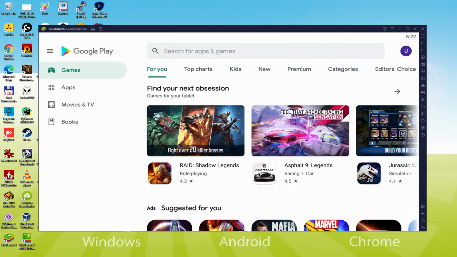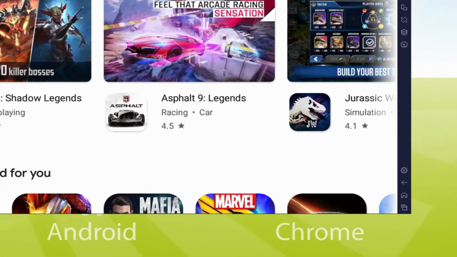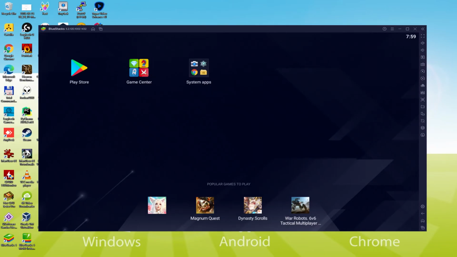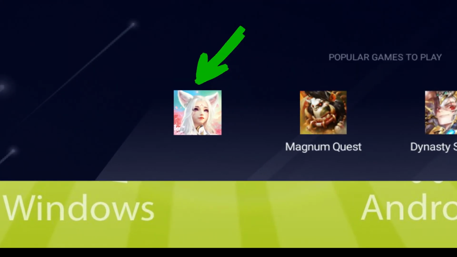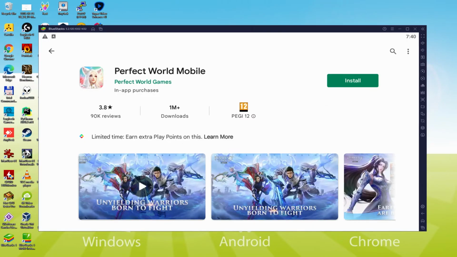To set up the video game, we must visit the emulator desktop for Android by clicking that icon marked green. Right now that we are on the desktop of that emulator, we can see that we have right here the Install Video Game option. We just click on that button. There we have the Android game.